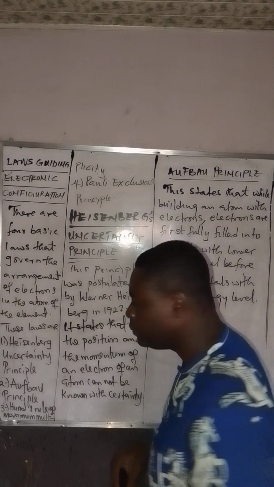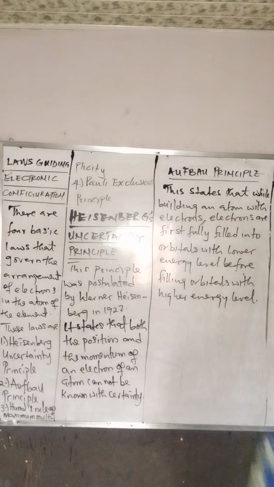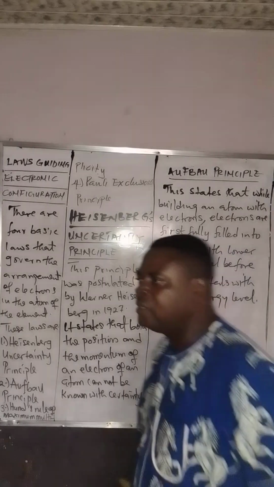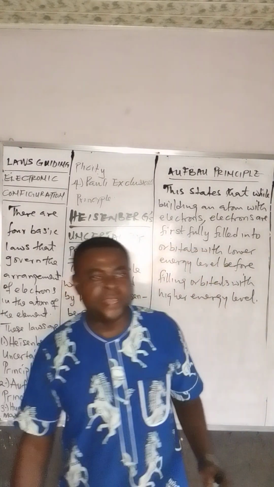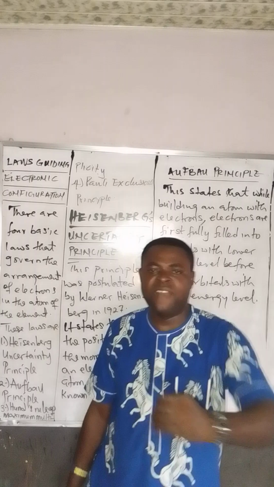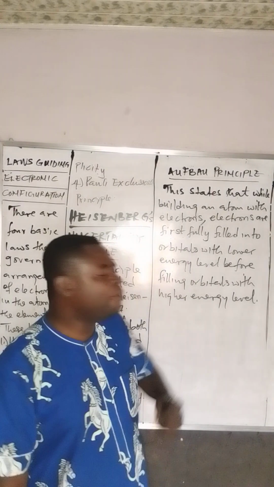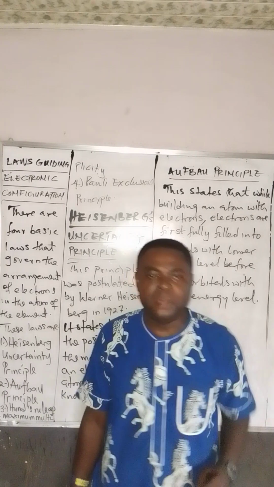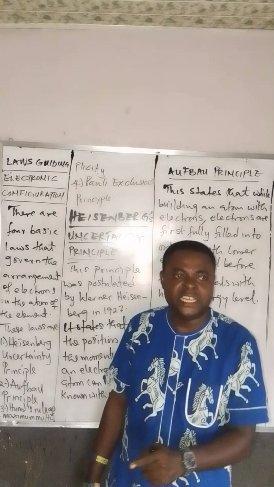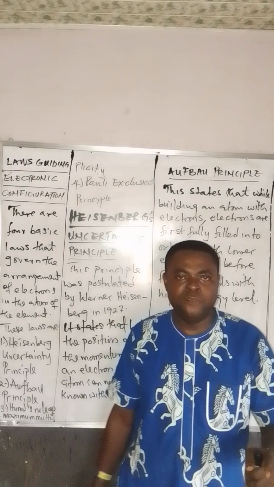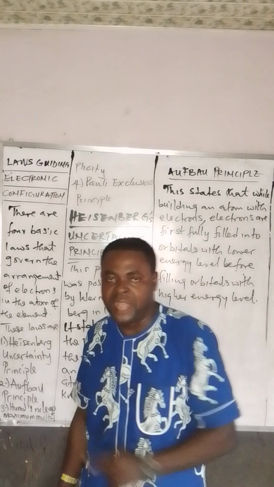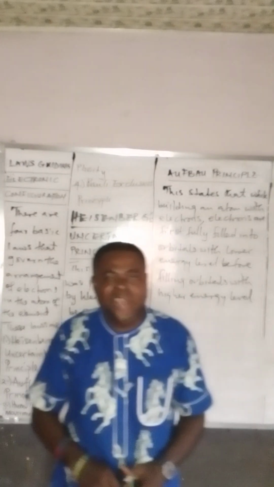What is it saying? This principle is synonymous to what happens in the family. In a given family, let's say a father, a mother, and a child, they go for a vacation, and on getting there, the available food is not enough. The normal law of the family is that the child has the lowest energy level, the father has the highest energy level, the mother has an energy level that is not up to the father but higher than that of the child. In that case, Aufbau says what?